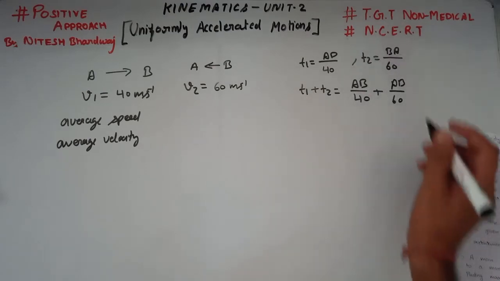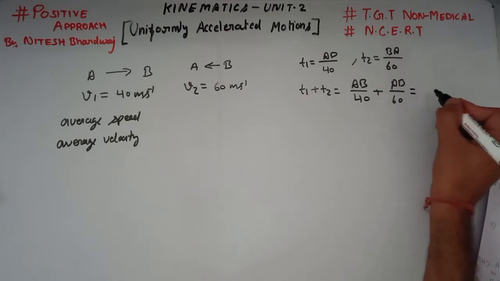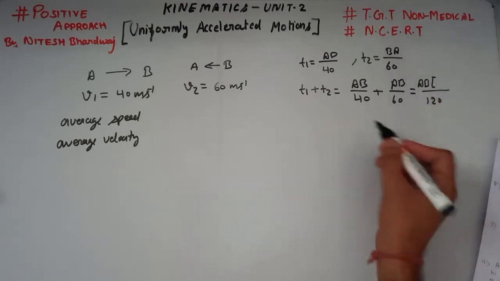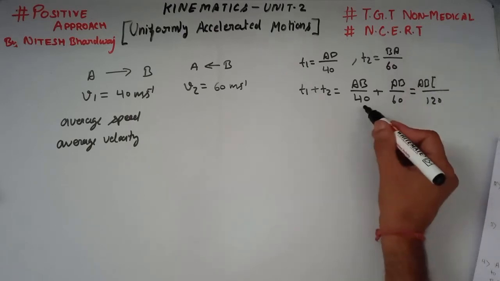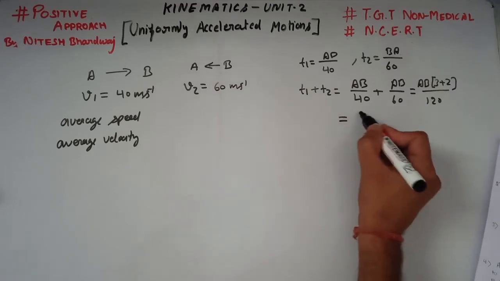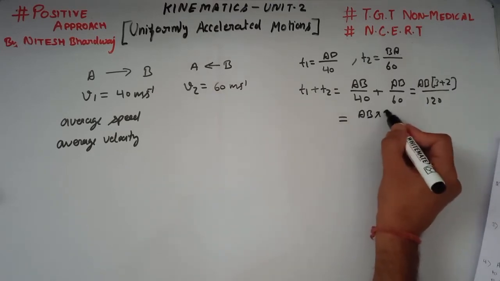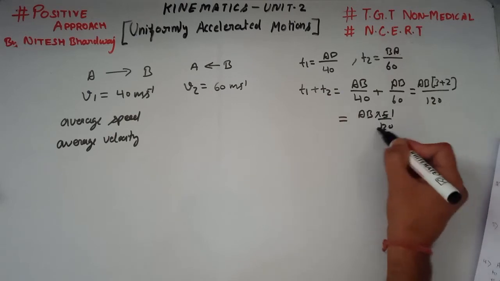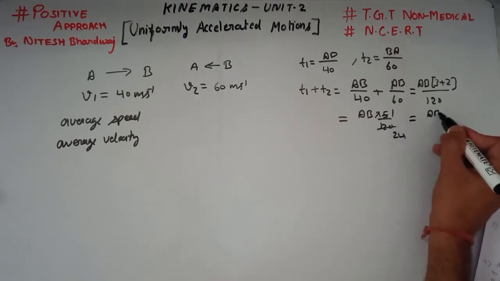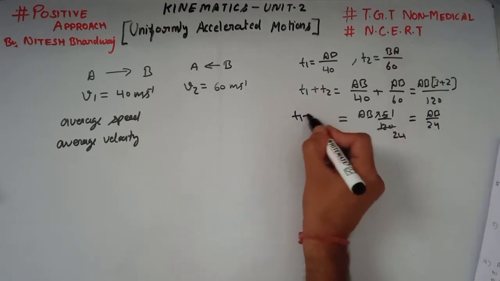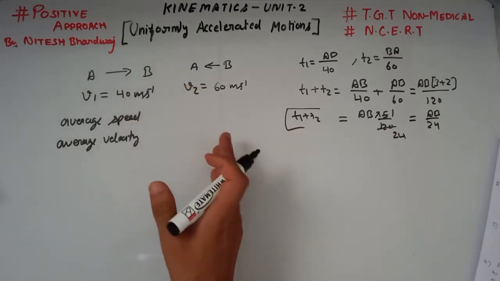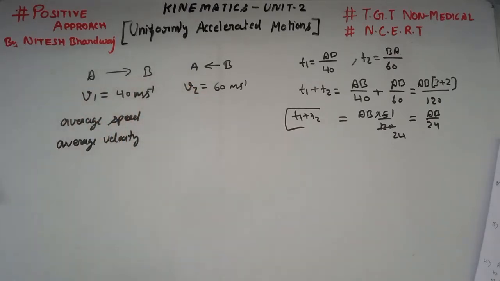Let us take the LCM, which is 120. Taking AB common, 3 plus 2 is 5, so AB into 5 over 120, which is AB divided by 24. This is the total time taken by the object to reach B and then return to A.